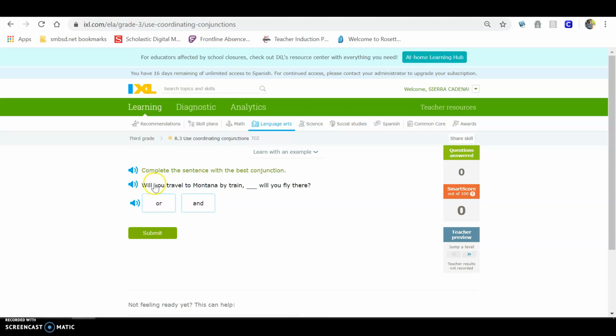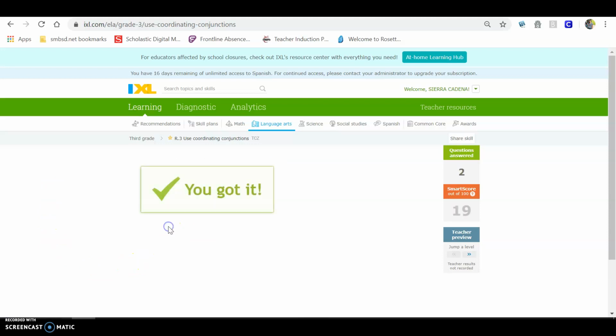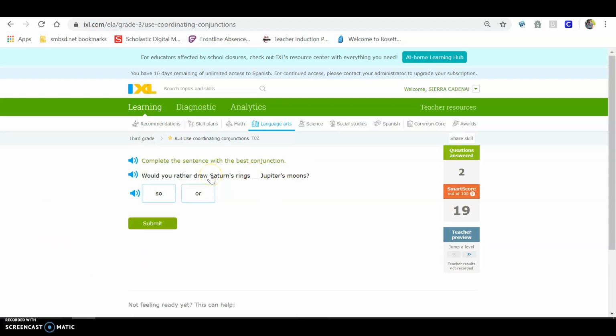For example, will you travel to Montana by train? Will you fly there? Will you go by train or will you go by air? So you're going to click or. Damon likes fruit, blank, but not bananas. So you're going to pick the best word that goes in the sentence. I think you guys will do a great job at that.